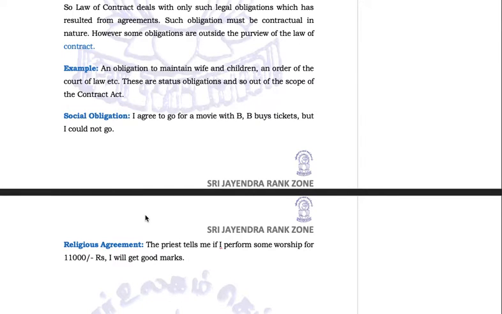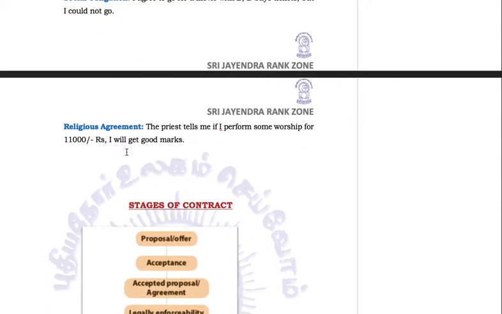I promise someone to marry. Later on, I do not marry. These things cannot be a contract. These may be a social agreement or a religious agreement, but they can definitely never become a contract, because in the Indian Contract Act, when we talk about a contract, we only talk about agreements which have commercial undertones, some commercial value.